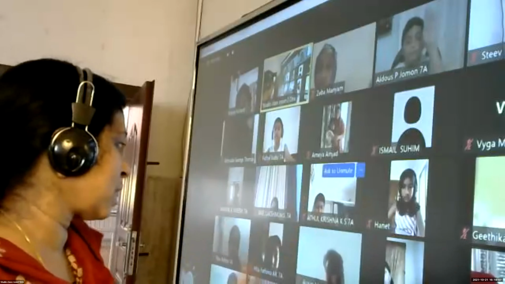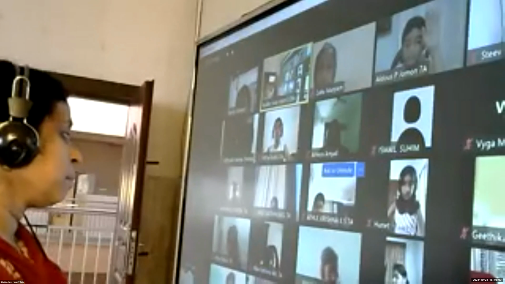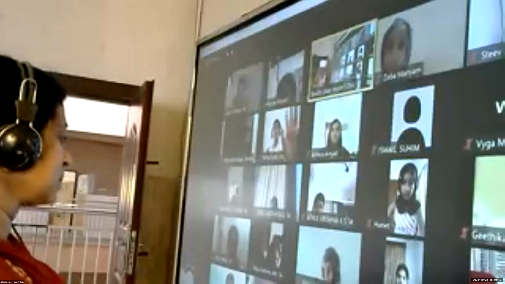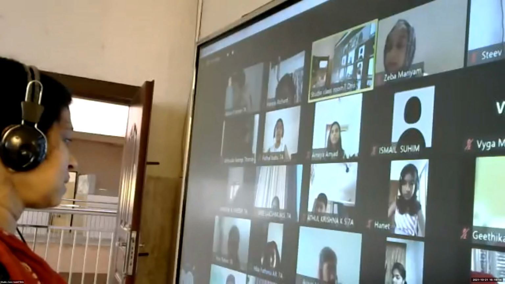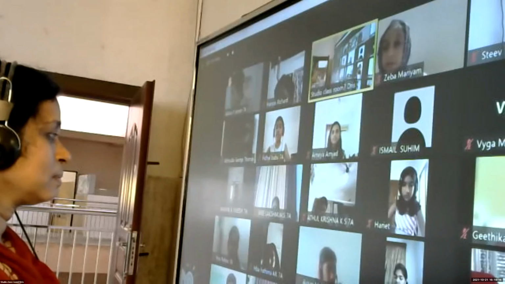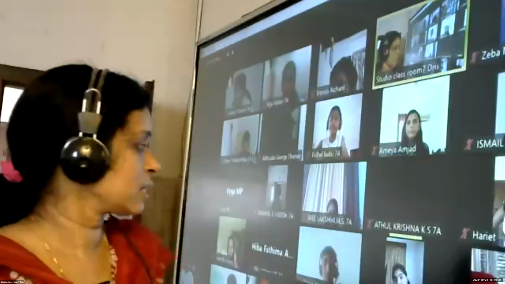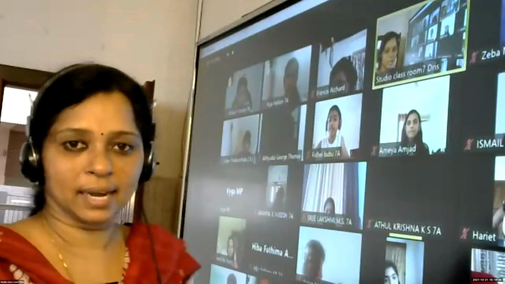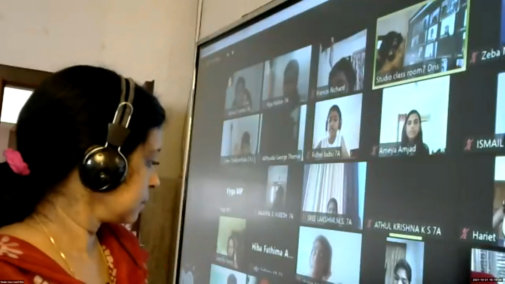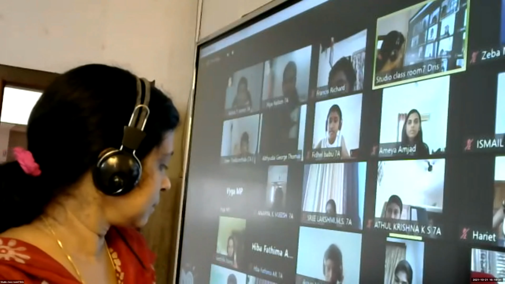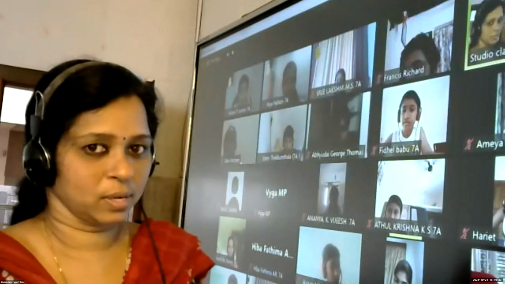Atul, Krishna, can you tell me what are the different types of triangles based on sides? Just name it. Then we can pass on to the next topic. Scalene triangle. Isosceles triangle.